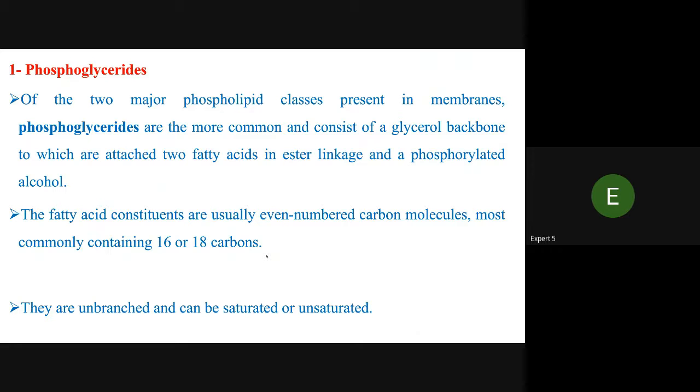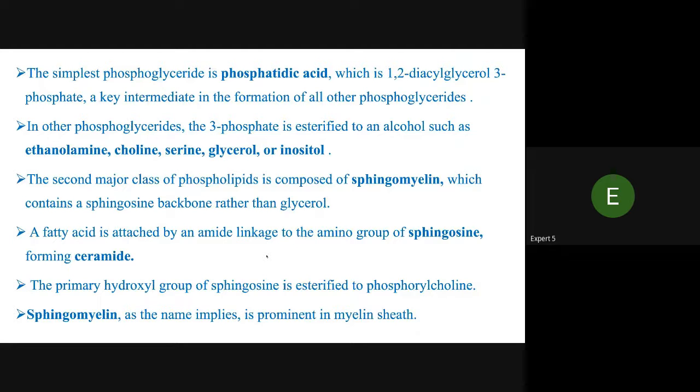Phosphoglycerides are the two major phospholipid classes present in membrane. Phosphoglycerides are the more common and consist of a glycerol backbone to which fatty acids are attached in ester linkage, and a phosphorylated alcohol. The fatty acid constituents are usually even-numbered carbon molecules, most commonly containing 16 or 18 carbons. They are unbranched and can be saturated or unsaturated.